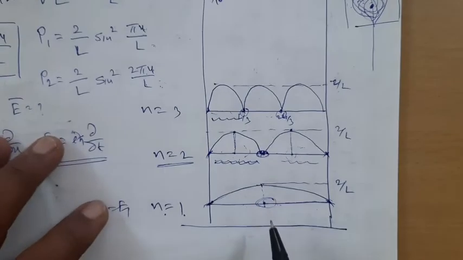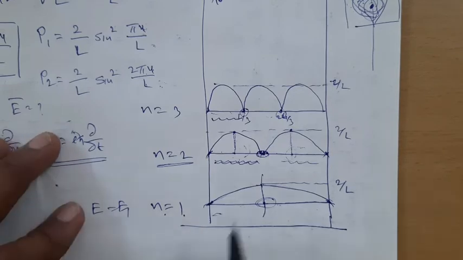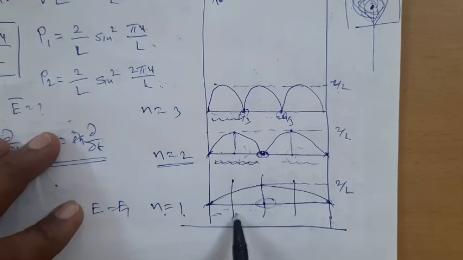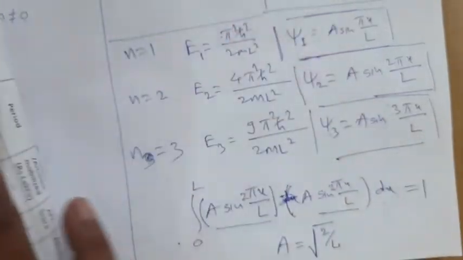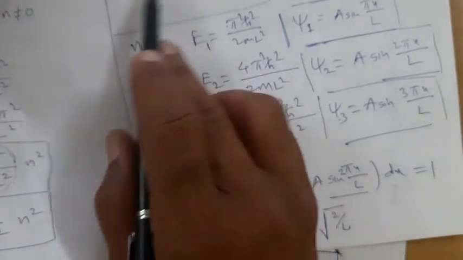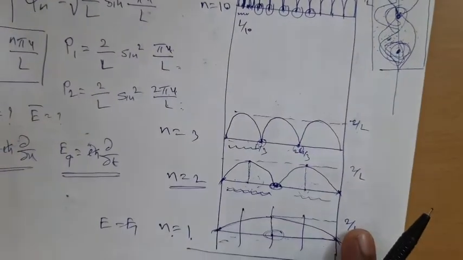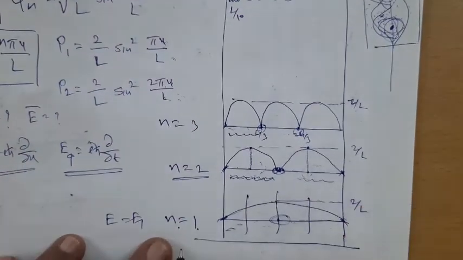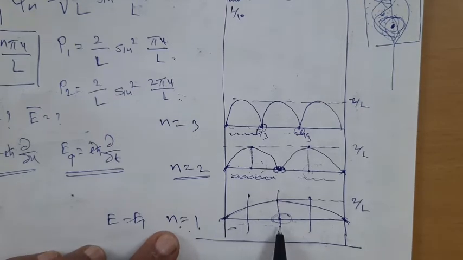See, here if I calculate the probability for this half and this half, it is fine, it is 1 by 2, 1 by 2. But for this quarter part and this quarter part, it is not 1 by 2, 1 by 2. You have calculated this for the triangular wave function as homework. Now you may think about the probability distribution for this also. This is again homework for you. You can think about the probability of finding the particle in the first quantum state from x equal to 0 to x equal to L by 4, say for example, or L by 4 to L by 2 etc., or L by 4 to 3L by 4.